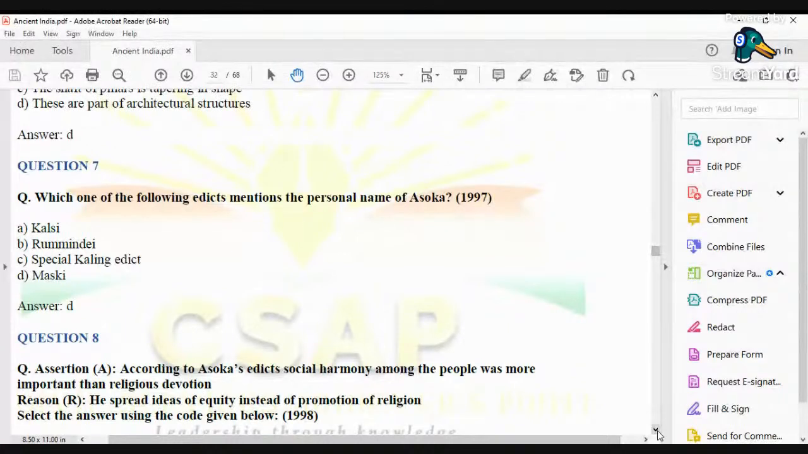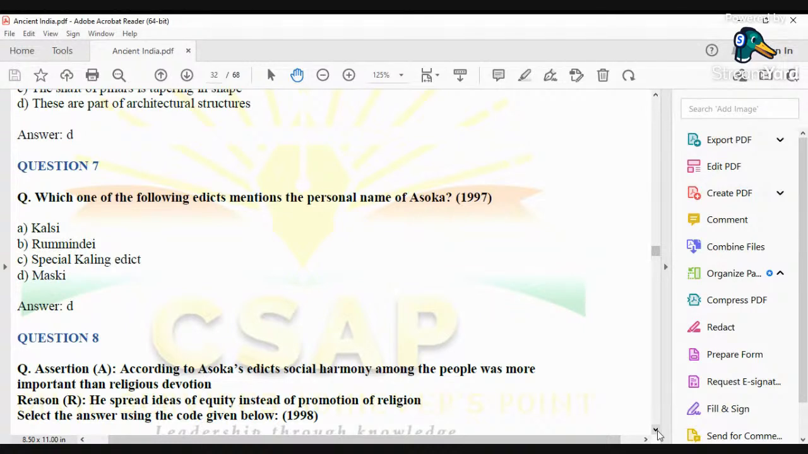Now, the question is, which one of the following edicts mentions the personal name of Ashoka? The answer to this question would be Maski Edict. Why is the discovery of Maski Edict considered to be a watershed moment in Indian history?